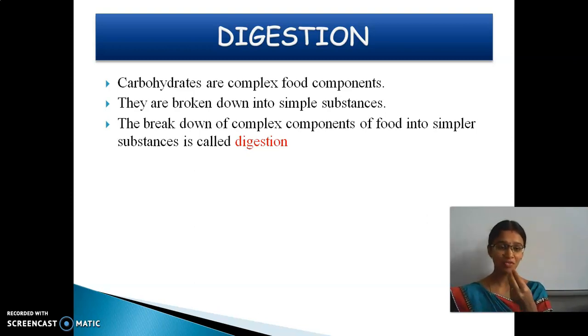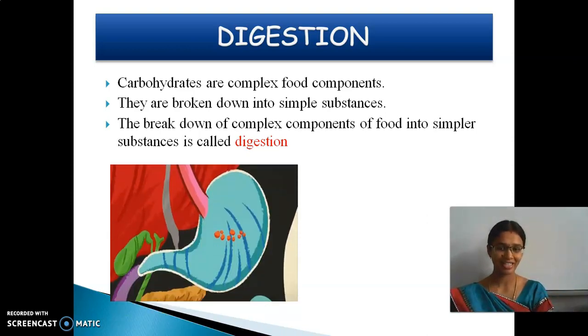We take in food, which is a complex substance. The breakdown of complex substance into simpler substance is called digestion.